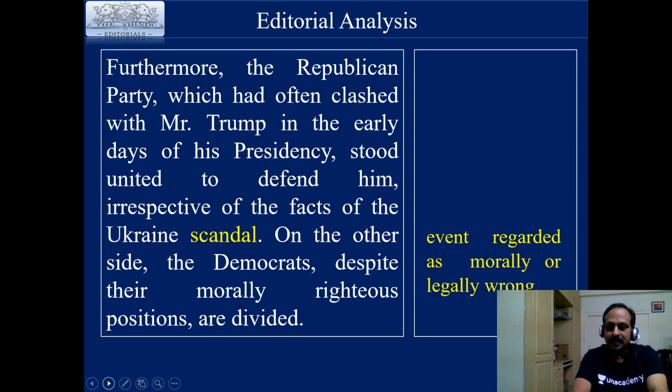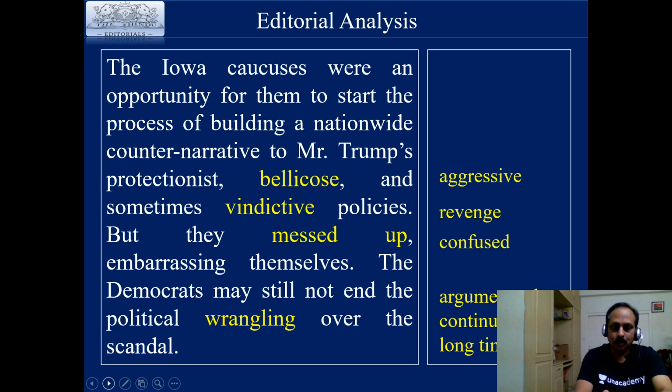Here, scandal means an event regarded as morally or legally wrong. The Iowa caucuses were an opportunity for them to start the process of building a nationwide counter narrative to Mr. Trump's protectionist, bellicose, and sometimes vindictive policies. And it was an opportunity for the Democrats to go against Mr. Trump on the basis of his protectionist, bellicose, and sometimes vindictive policies. All these words are very important: bellicose, aggressive, vindictive, revenge.